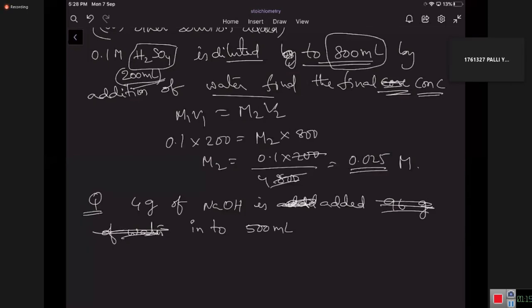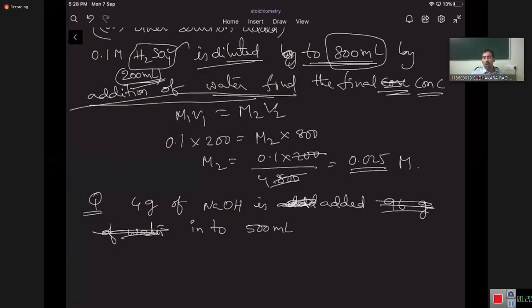So the adding is 200 ml, I think? Yeah, no. It's clearly written now. 200 ml H2SO4 solution is taken, diluted to 800 ml by addition of water. How much water should be added to make it 800 ml? 600. The volume of water added is 600 ml.